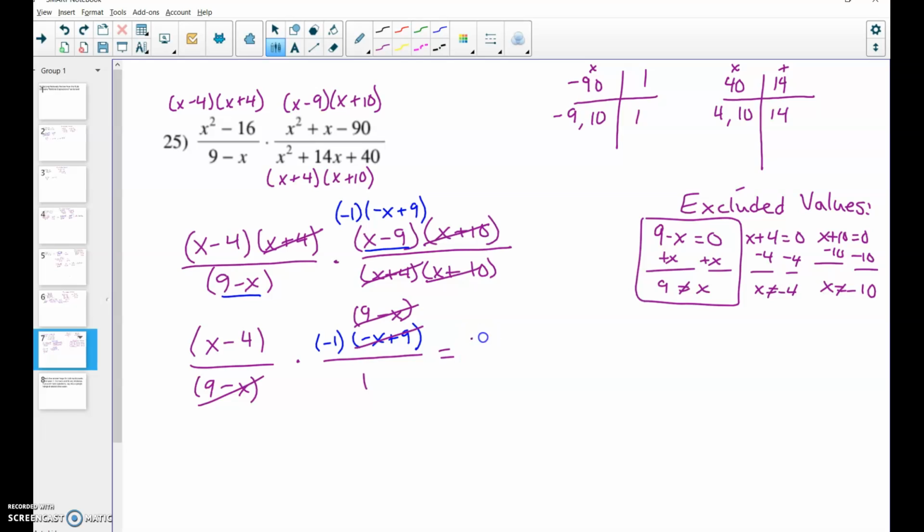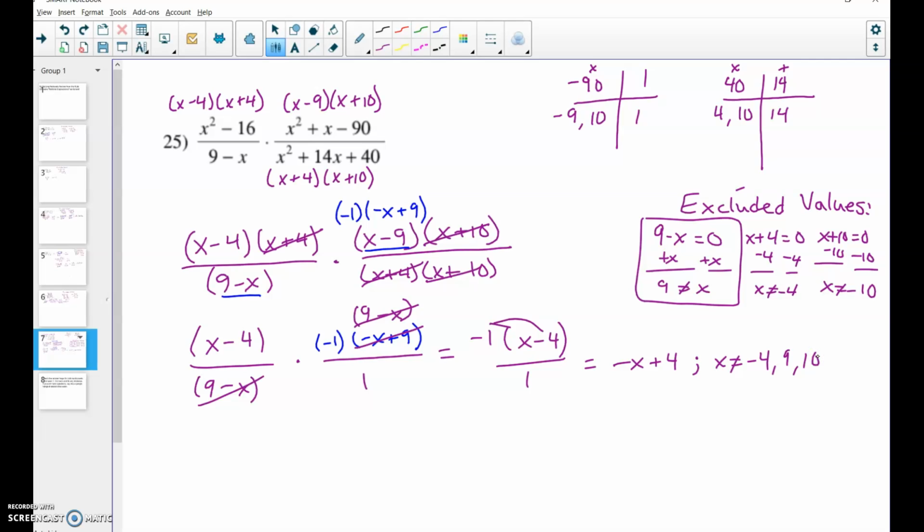So I have negative 1 times (x minus 4) all over 1. If I distribute this negative 1, it's negative x plus 4, and x can't equal negative 4, 9, or 10.